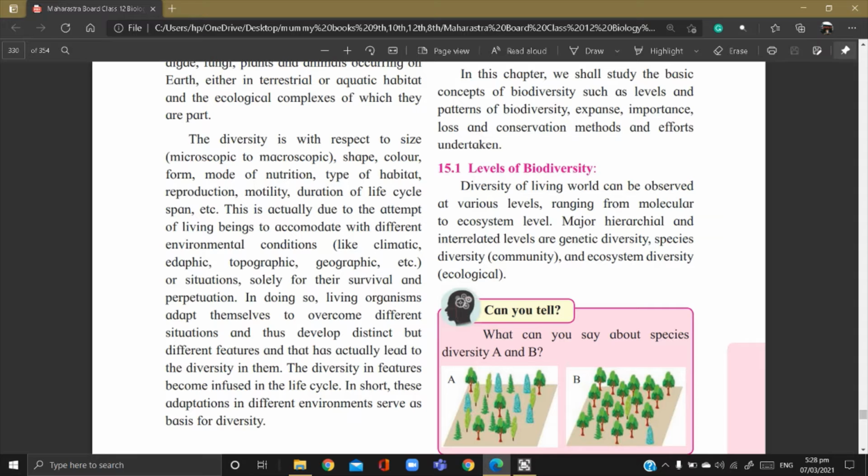In short, these adaptations in different environments serve as the basis for diversity. Means these organisms develop adaptive features in them, and this brings about the diversity in them. Due to the adaptation or adjustment with the environment, they form a variety of shapes and a variety of habitats they live in, and this brings about the diversity in them.